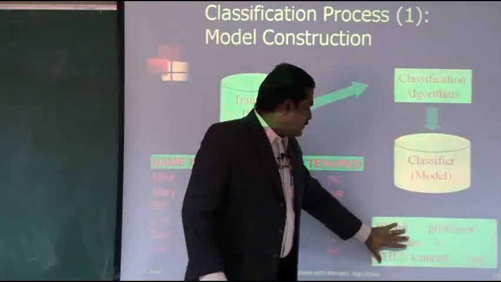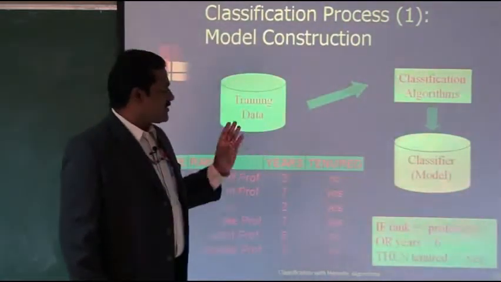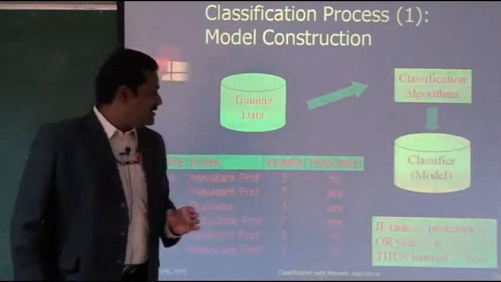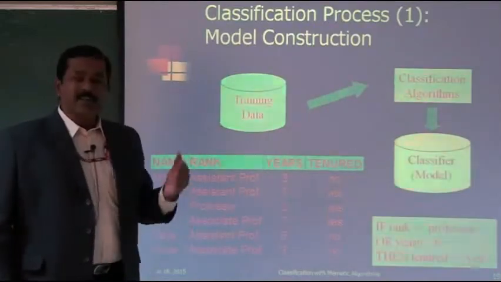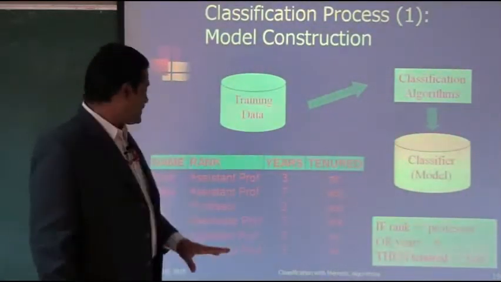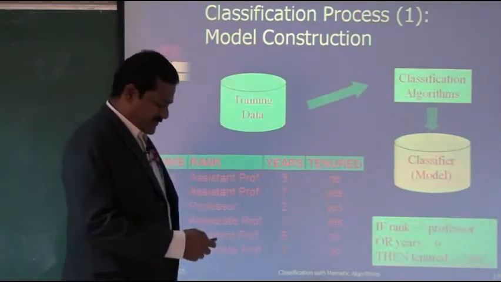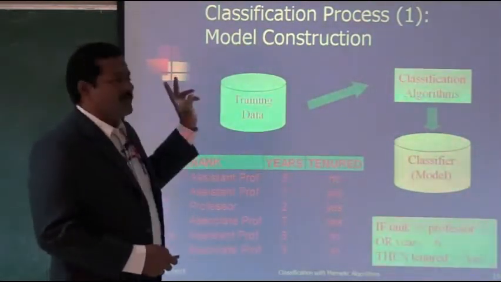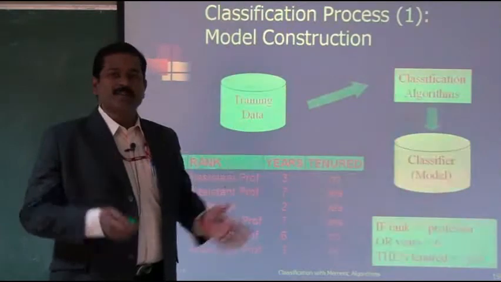What this model says is: if rank equal to professor or years greater than 6, then tenured equal to yes. This is the model we get out of this training data. This is called the first step, model construction.